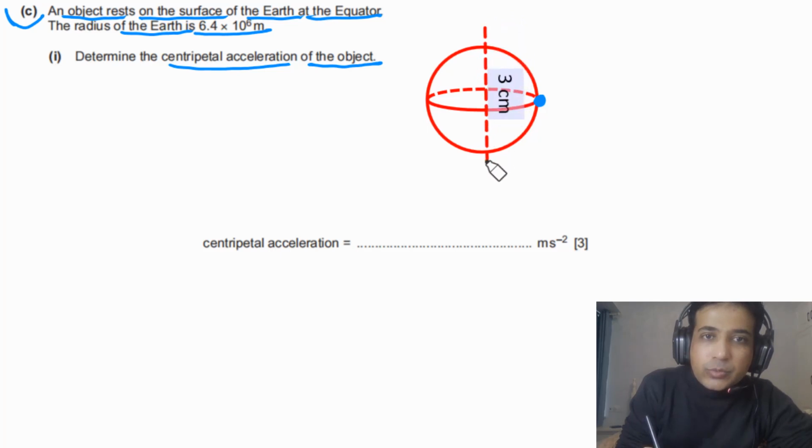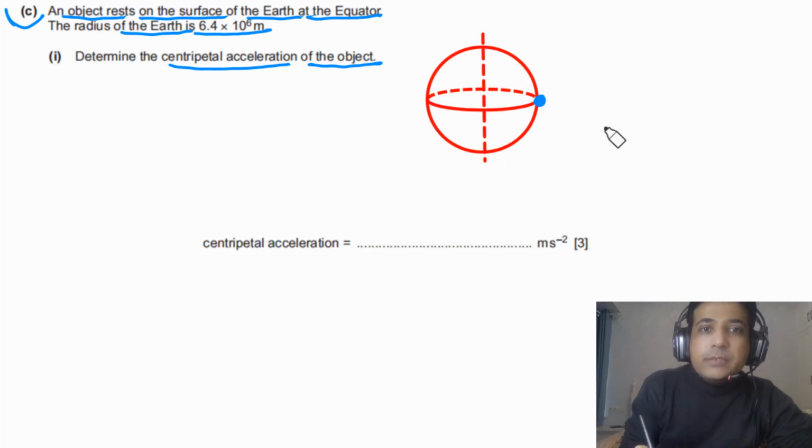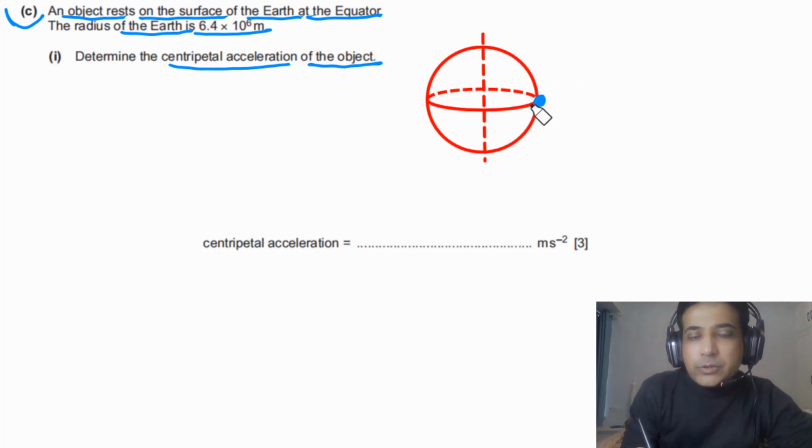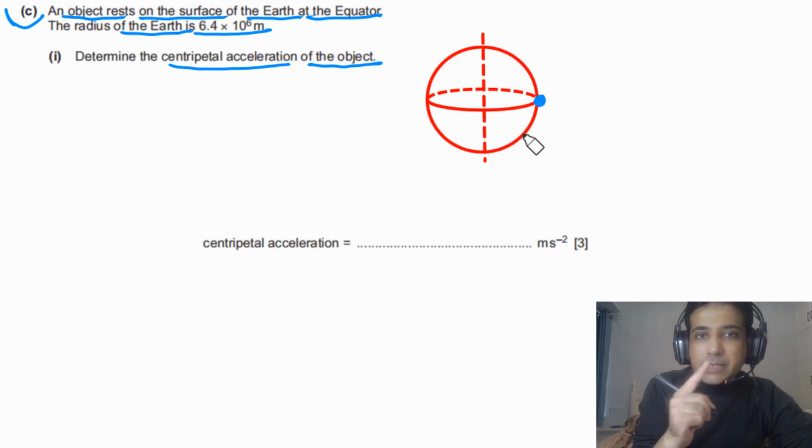So it is rotating about this axis. So this is the axis of rotation of our planet. We can move this one a little. This is at the center. You can see this is exactly at the center. So it's rotating about this axis, and our planet is rotating about this axis. So this object will also do, in this case, circular motion.